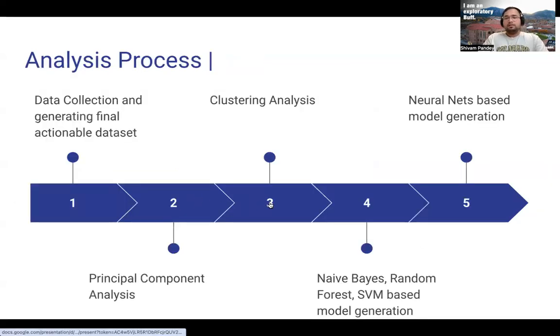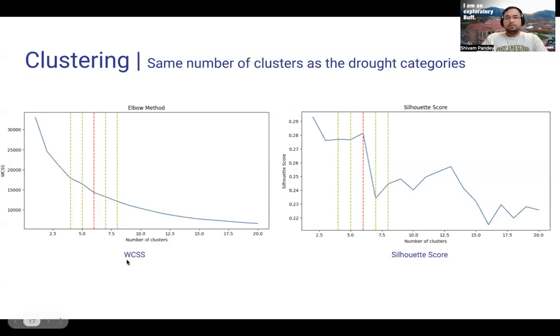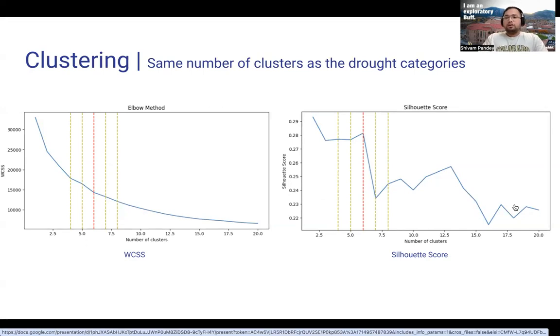Next, we performed clustering analysis to understand different clusters in our drought data. And if we look at different clusters with the help of WCSS, that is within cluster sum of squares, or the silhouette method, we found that 6 is the optimal number of clusters, and that is the same as the number of categories of drought we have, from D0 to D4 plus none, that we see in the heat map of Colorado County. So we can say that all the variables we have are able to accurately represent all the categories of drought in our data.